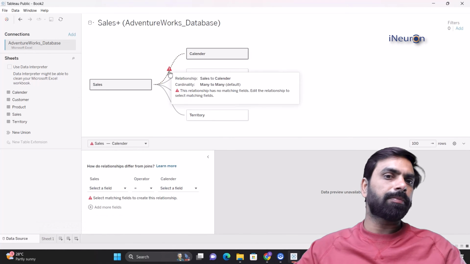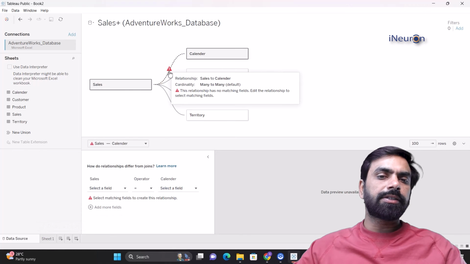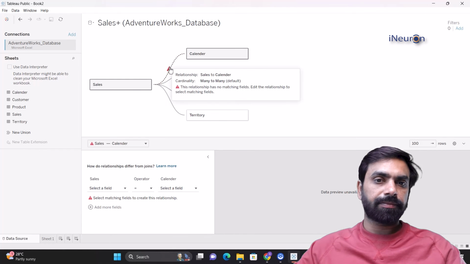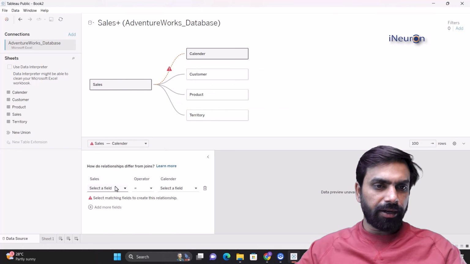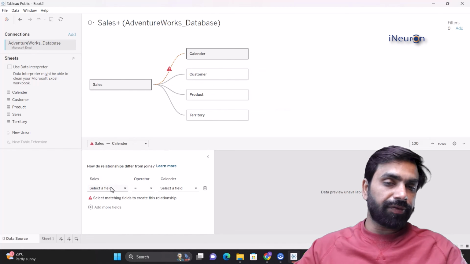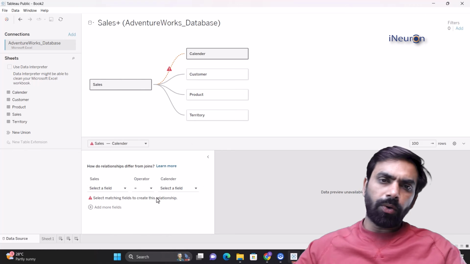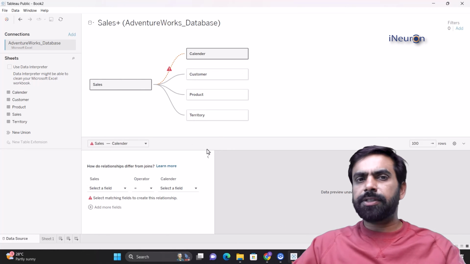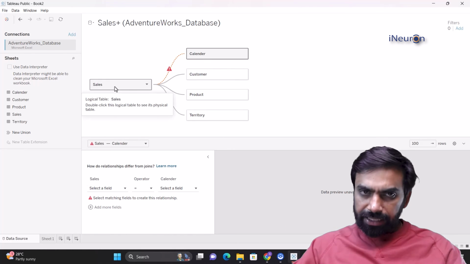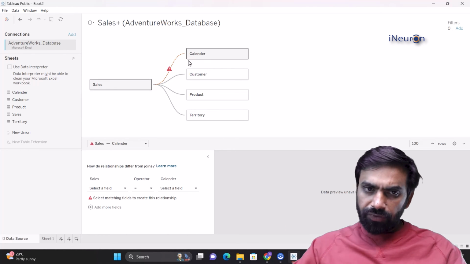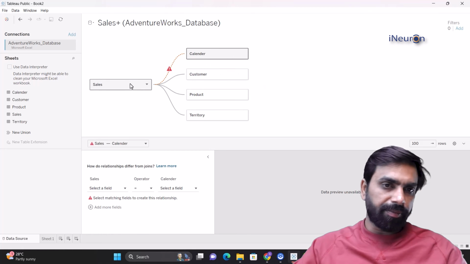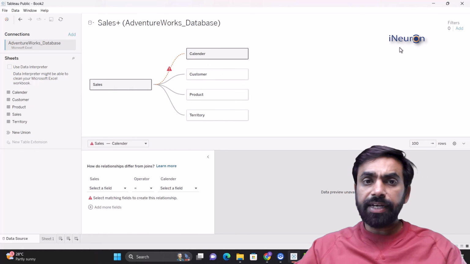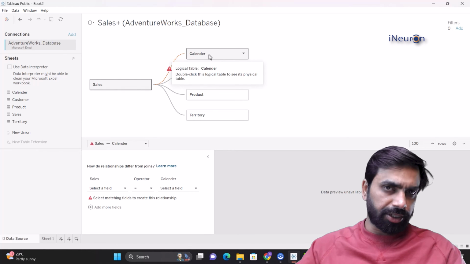it gives me a problem. It says, this relationship has no matching field. Edit the relationship to select the matching fields. Now it says that I cannot find a matching field over here. Please suggest me the matching field so that I can join these two. Now it doesn't make sense to me because calendar has dates. Sales also has dates. They should have found each other, the date column. For example, order date should have matched with the date over here. Why is it not matching?